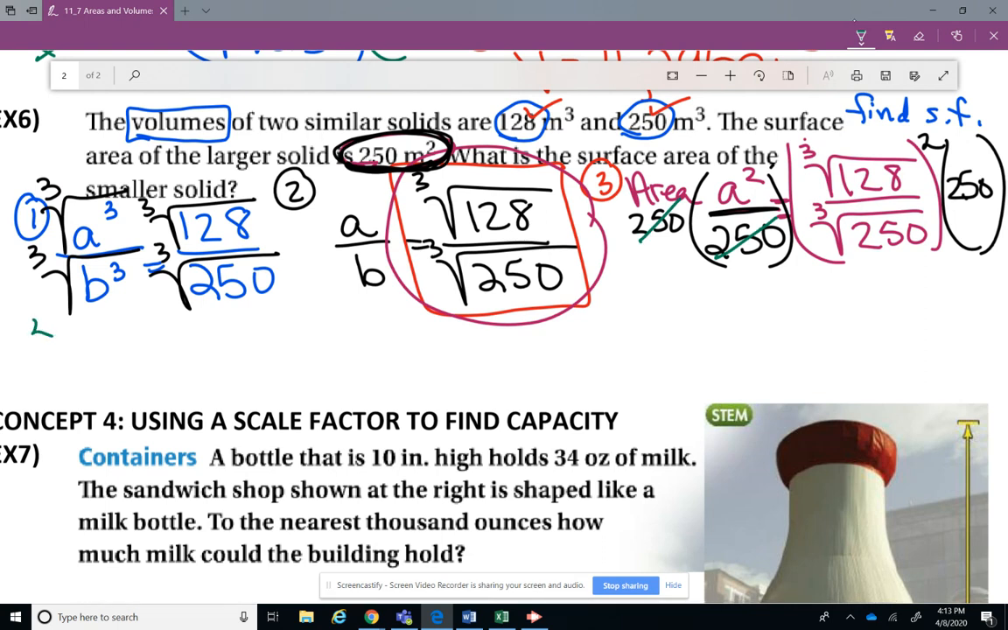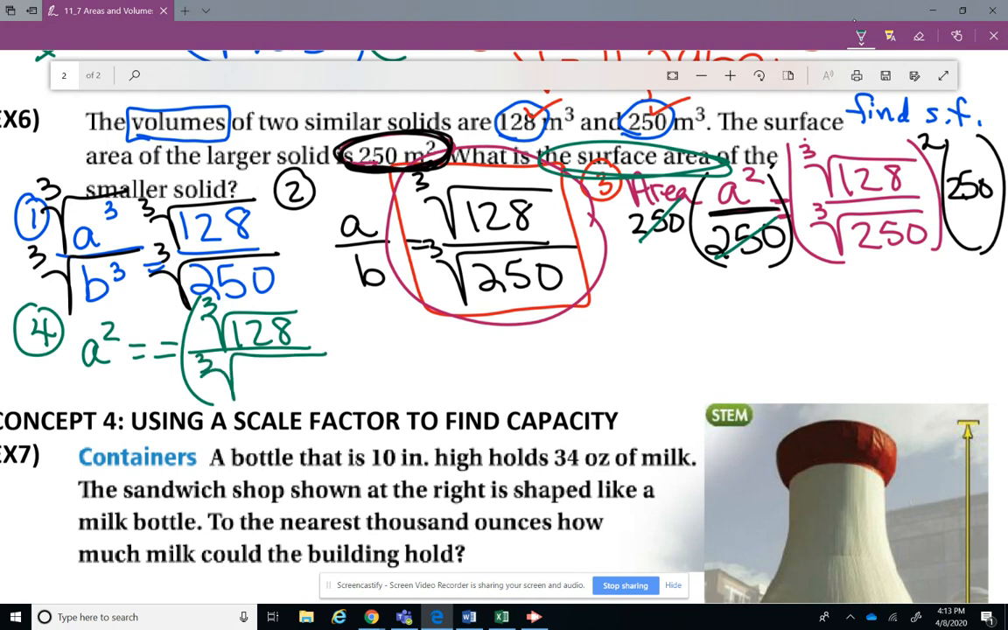All right, I'm going to go way down here for number 4. This is what I have so far. I have that a squared, which is the surface area that I am looking for, equals the cubic root of 128 divided by the cubic root of 250 being multiplied by 250.